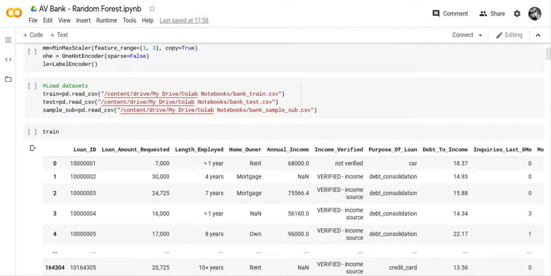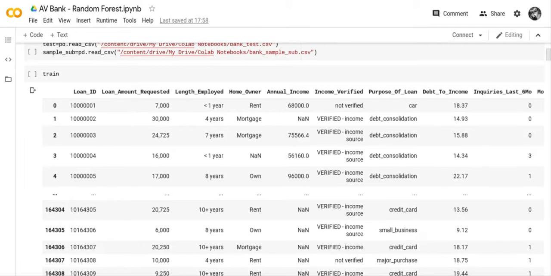The next thing we did was load our data sets. I had to save the data sets onto my Google Drive, because I couldn't save them onto GitHub, as GitHub has a limit on how big the files can be. Because these files are really big, I couldn't save them onto GitHub, and for that reason I didn't open a GitHub repository. So the files are actually on my G drive.